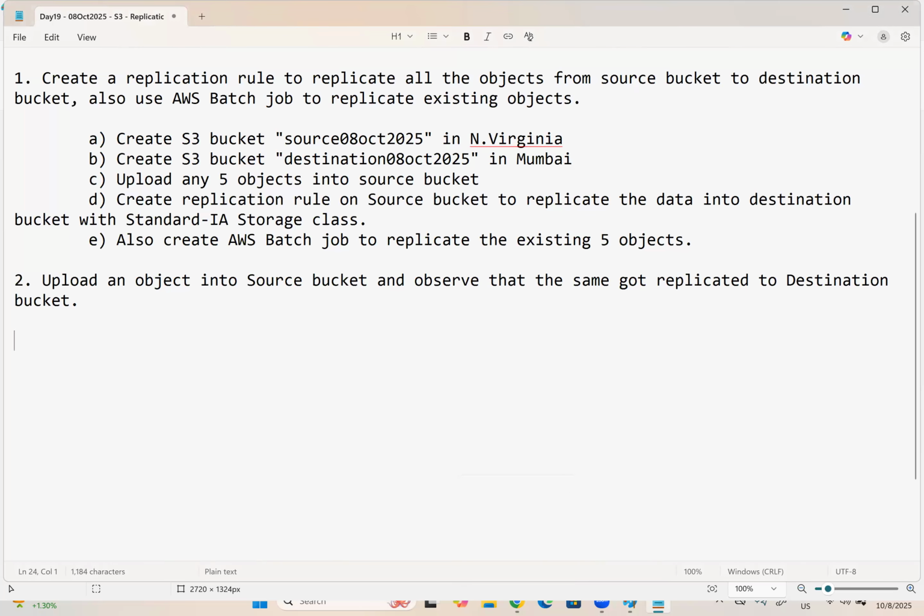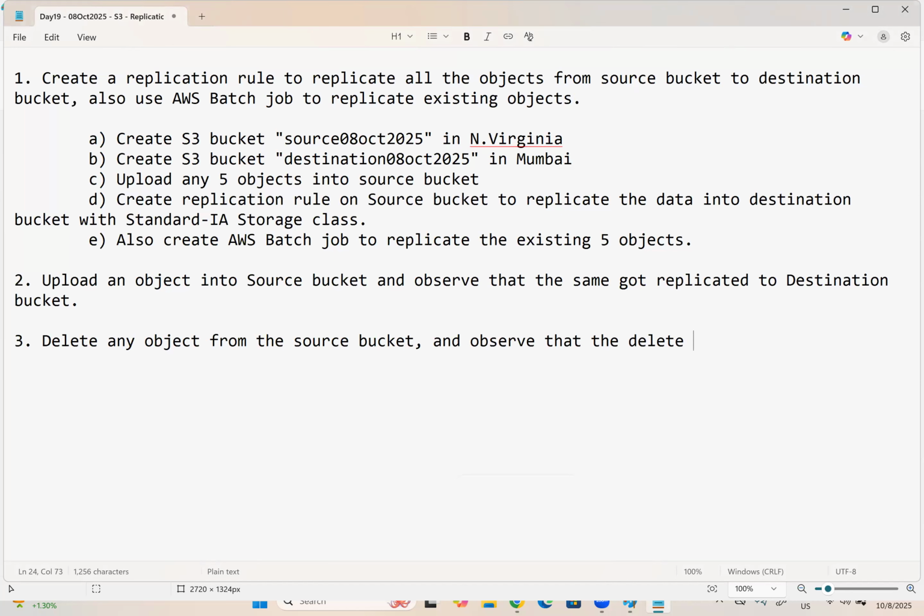Now we need to verify the delete marker also. Delete any object from the source bucket and observe the delete marker, because whenever we delete any object from a versioned bucket, a delete marker will be created, right?